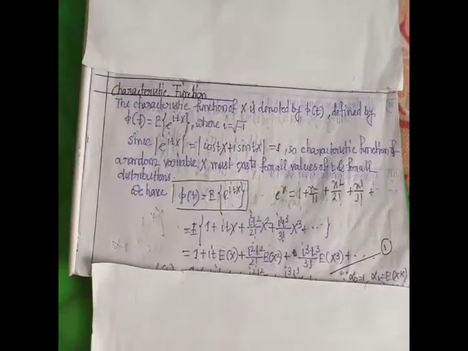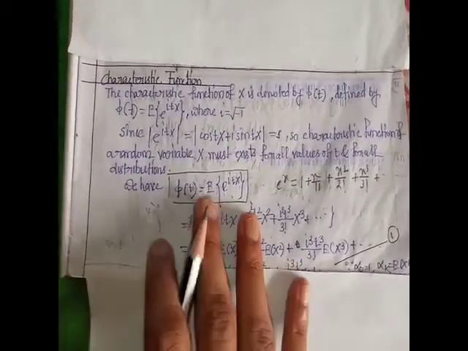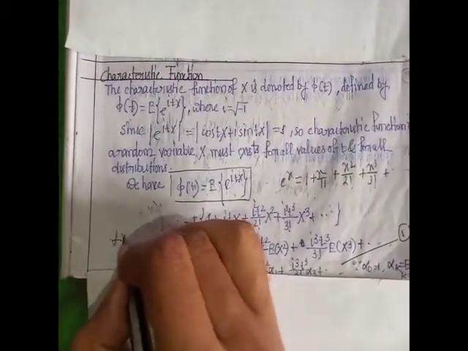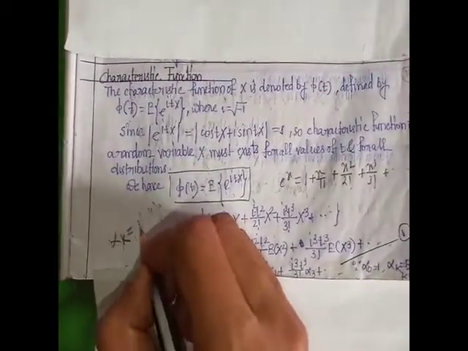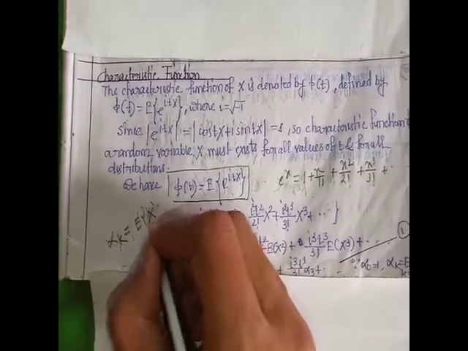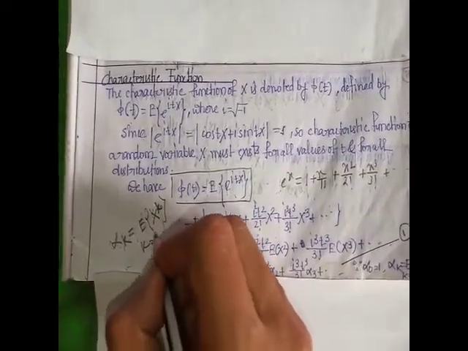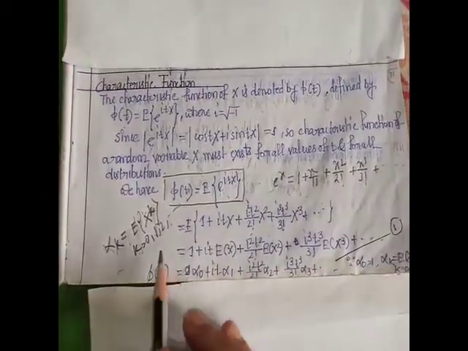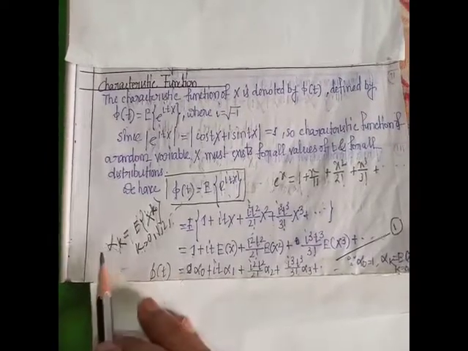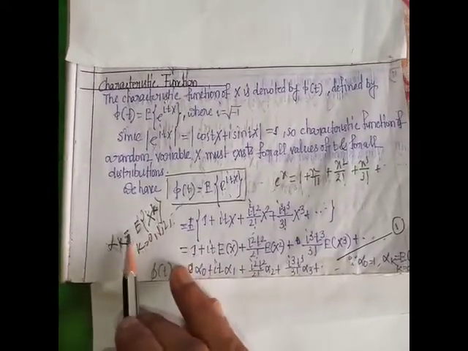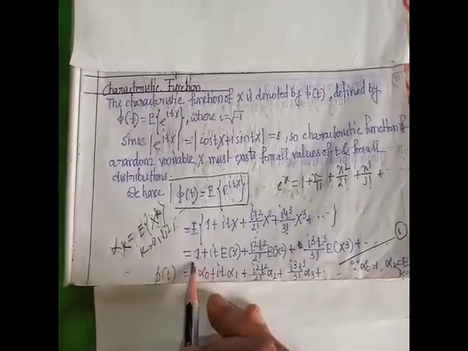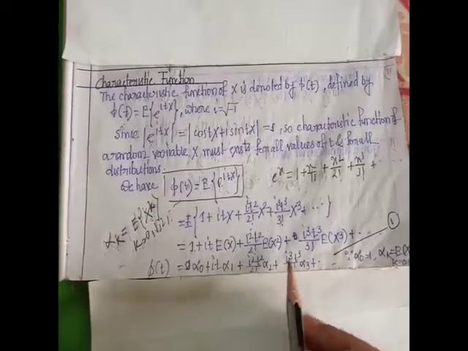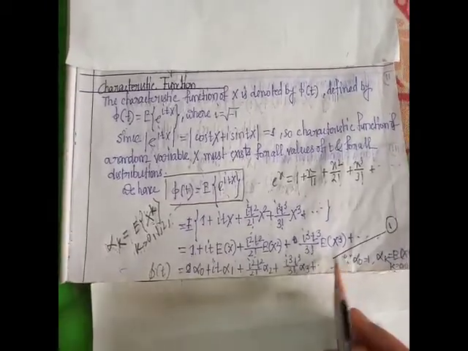We already discussed, if alpha k is the moment about origin, then alpha k equals expectation of x to the power k, where k runs from 0, 1, 2, 3 dot dot dot. If we put k equal to 0, we get alpha 0. Alpha 0 means 1, since expectation of x to the power 0 means 1. So 1 means alpha 0. Expectation of x means alpha 1. Expectation of x square means alpha 2. Expectation of x cube means alpha 3.